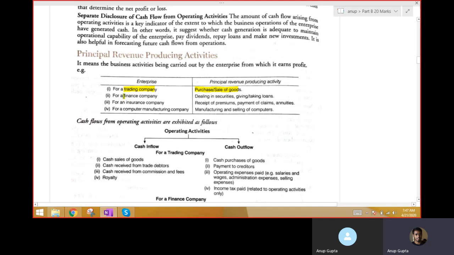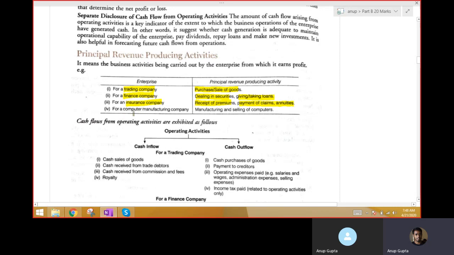For a finance company, for example a bank, or in the non-banking financing sector, for example Muthoot Finance, these will be dealing in securities and giving and taking loans. For an insurance company, receipts of premium and payment of claims or annuities will be their normal operating activity, because this is what they deal in.